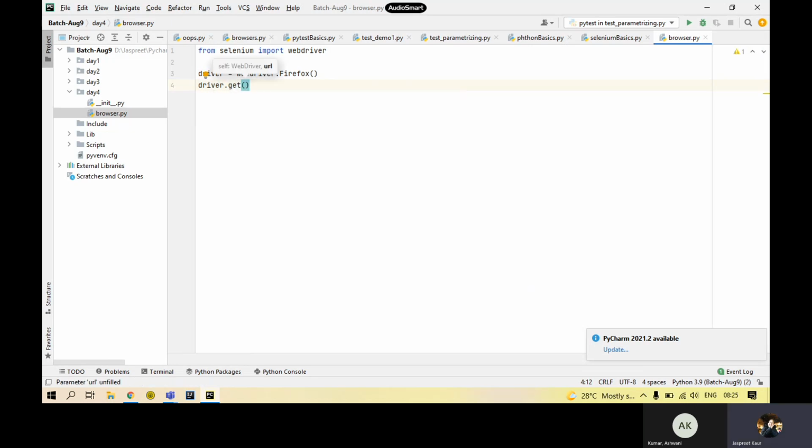That's the function. Inside this get, the argument that you have to provide is the URL that you want to visit. So I'll say selenium.dev. That's the official name, right? I'll save this code and run it once.